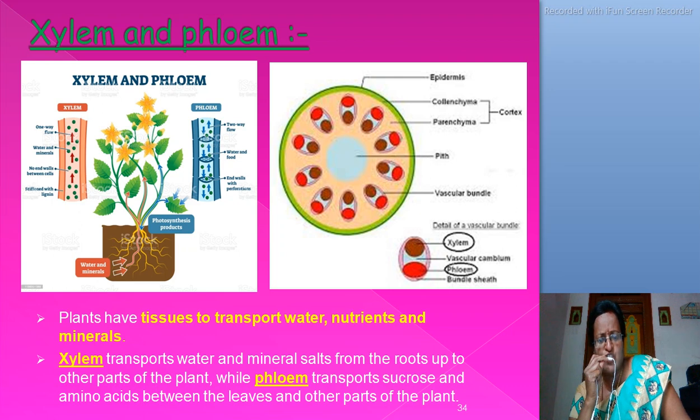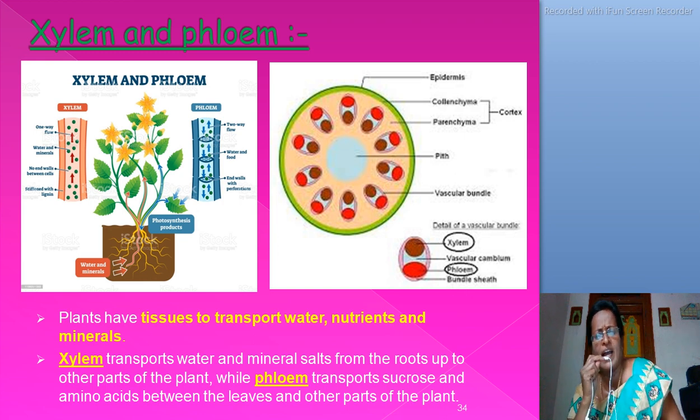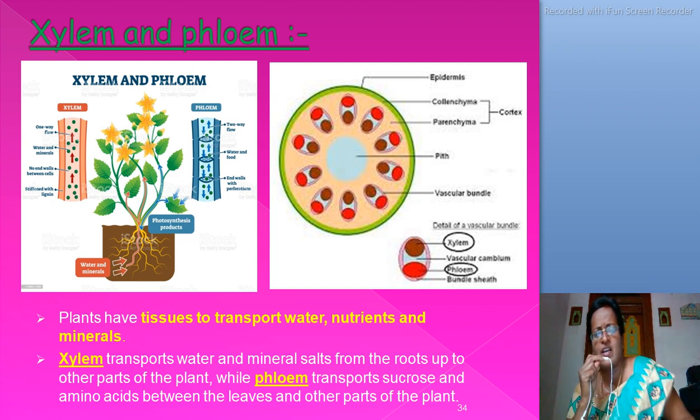First, xylem function. Xylem transports water and mineral salts from the roots up to the other parts of the plant. While phloem transports sucrose and amino acids between the leaves and other parts of the plant.